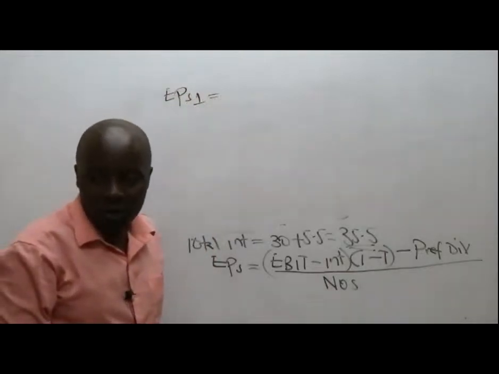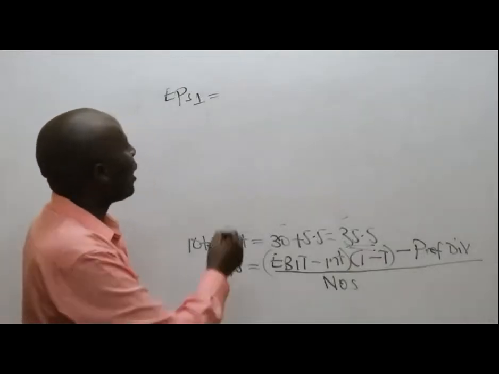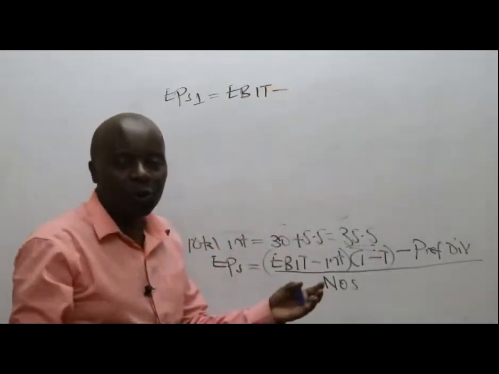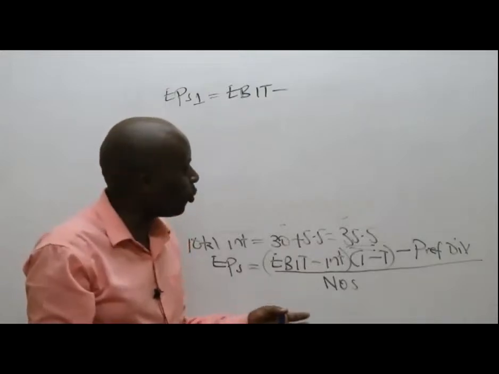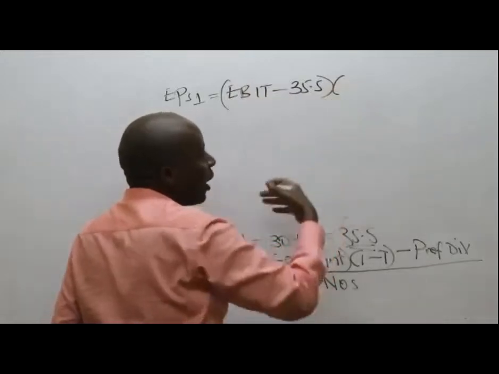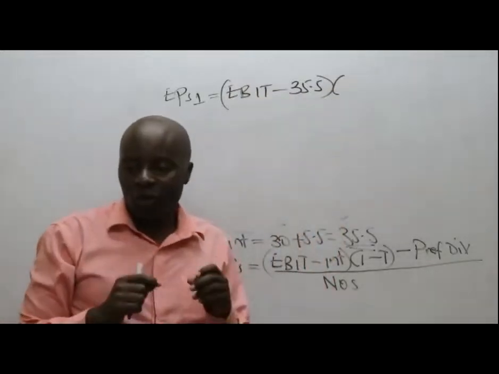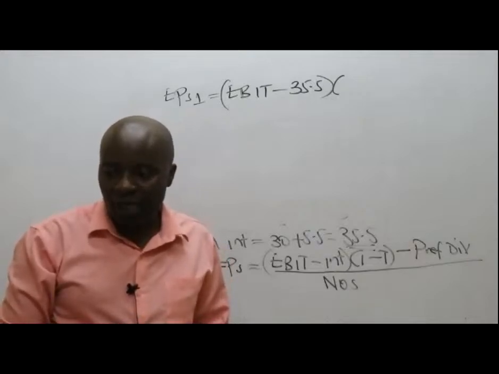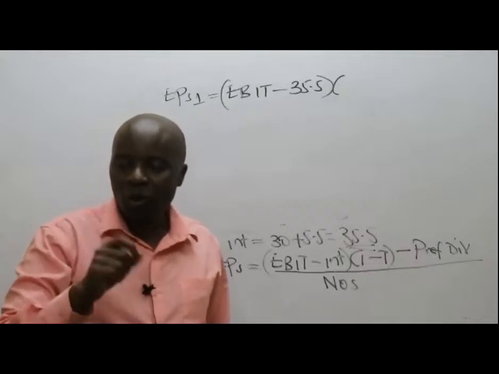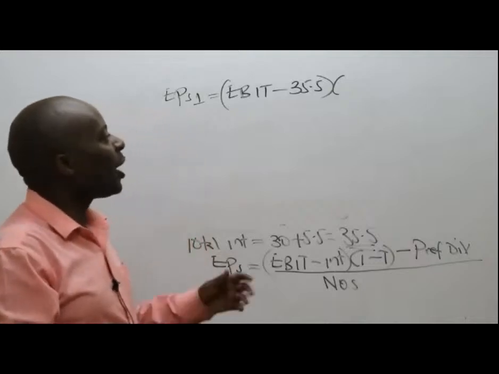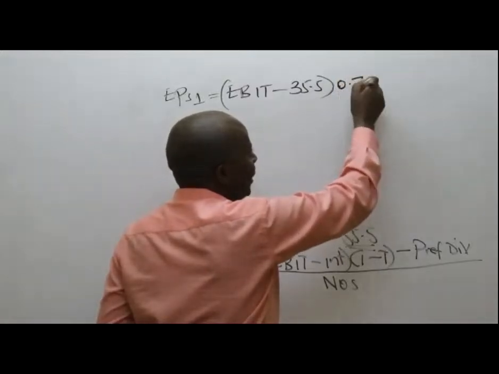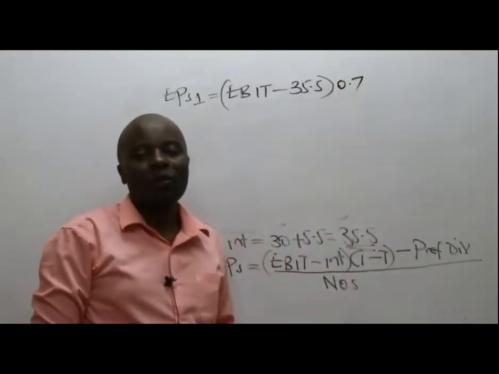EPS option 1 will be equal to EBIT minus interest, which you have already given me under option 1. If we borrow under option 1, interest is 35.5 multiplied by 1 minus tax. Have they given us the rate of taxation in this question? Yes, it is 30%. So 1 minus 30% gives me 0.7.